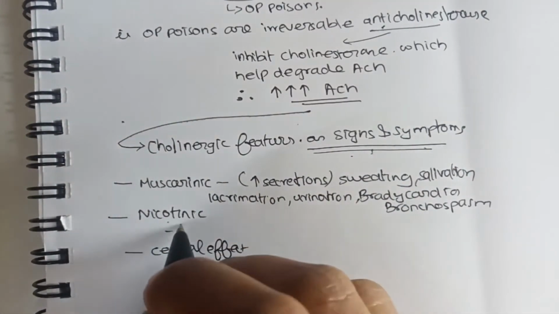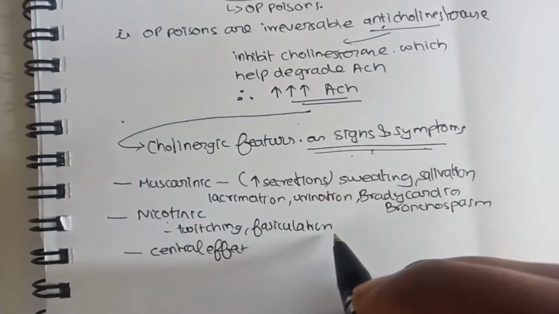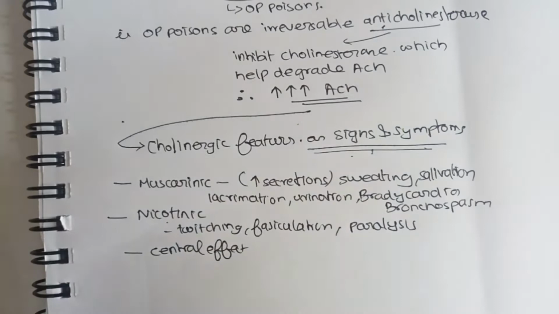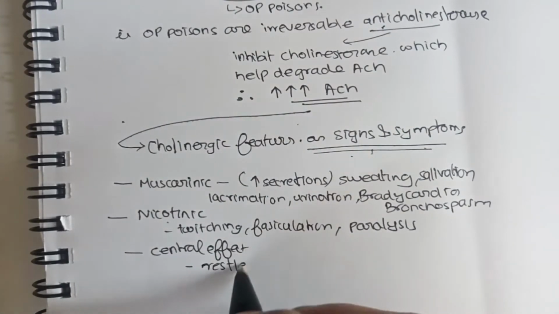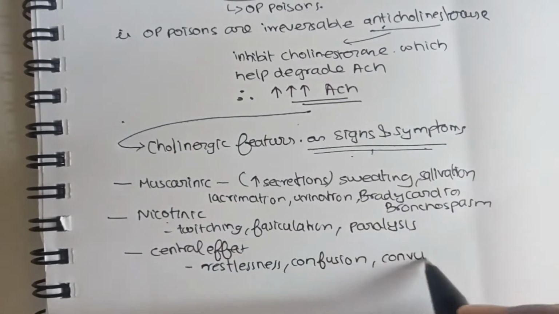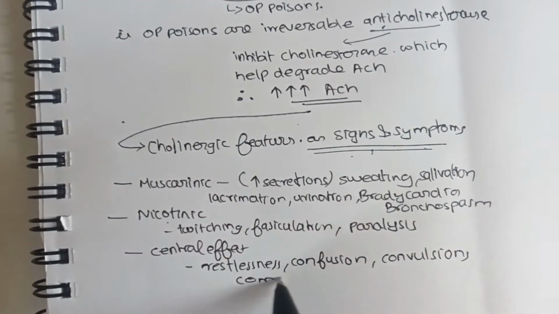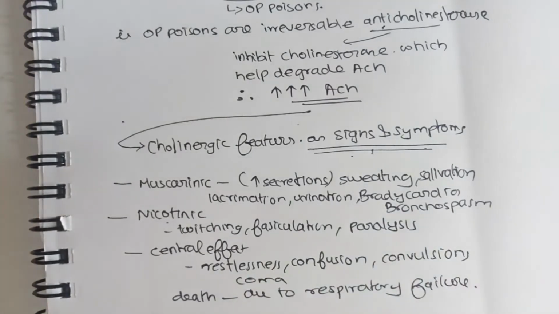Coming to the nicotinic effect, we can see twitching and fasciculations, and after that paralysis. Coming to the central effect, we can see restlessness, confusion, coma, and convulsions. Death in most cases can be due to respiratory failure.